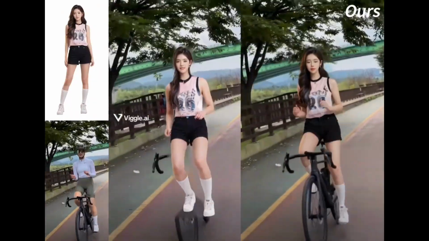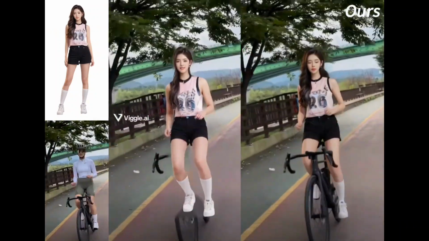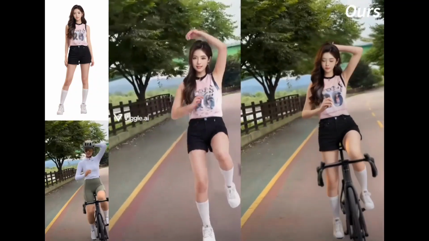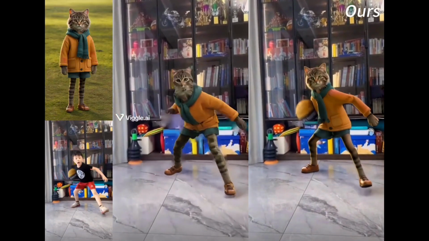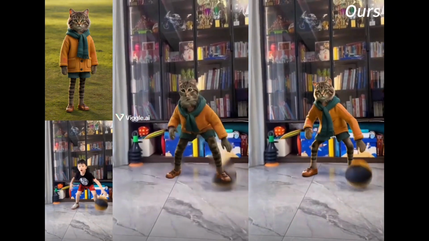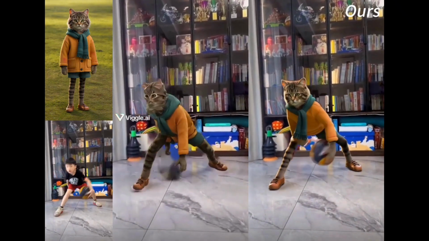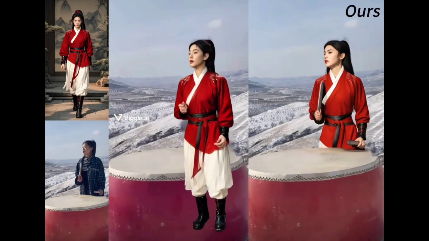Same thing with the bike riding. Even when the bike is not that visible, the bike is actually still visible and they're still able to see the object they're dealing with. Even with the basketball, it wasn't too bad with Viggle, but it's definitely way more crisp with Animate Anyone 2. Even with the drums, when they're holding objects, it definitely disappears, but overall it's still pretty good.